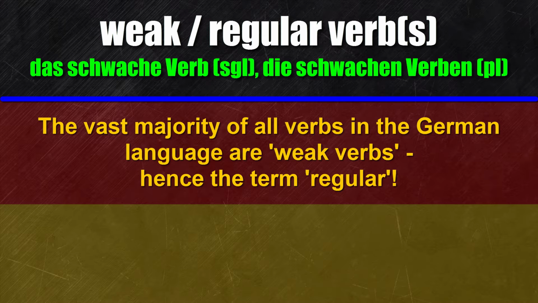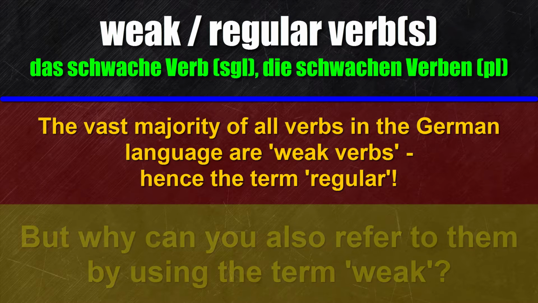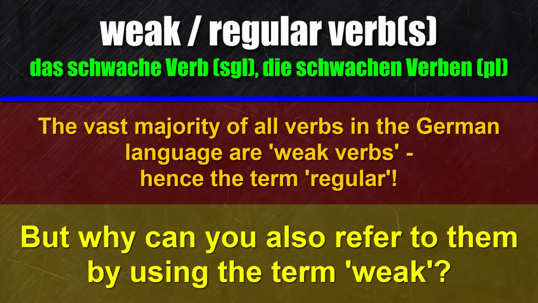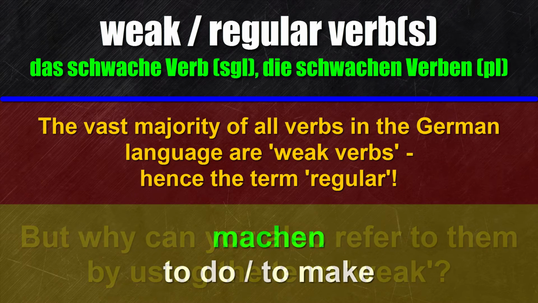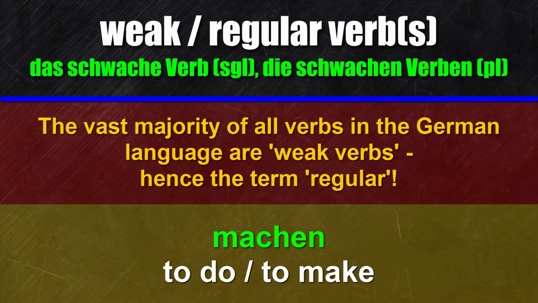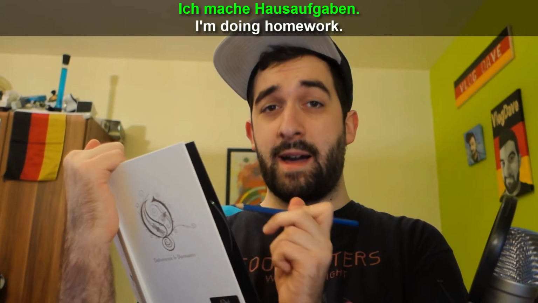This is also expressed by the term regular. But why can you call them weak too, if they are regular? Well, to answer this question, we should take a look at an example of a regular or weak verb. Machen, which means to do or to make. Ich mache Hausaufgaben.